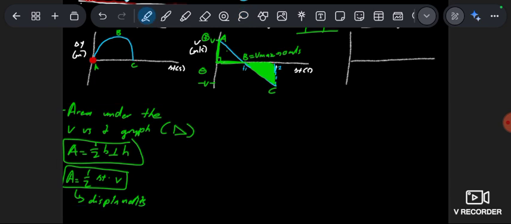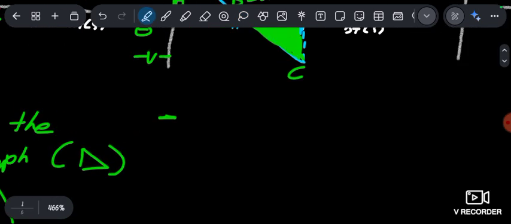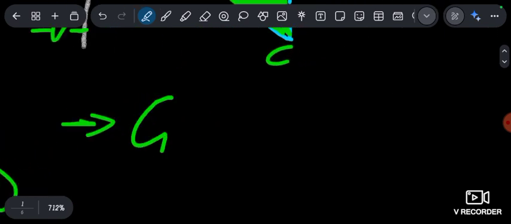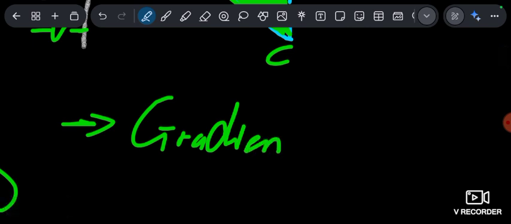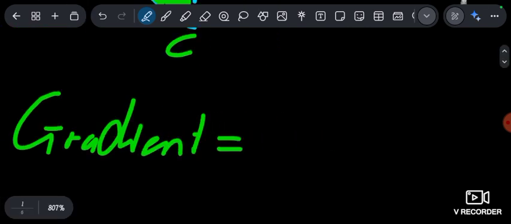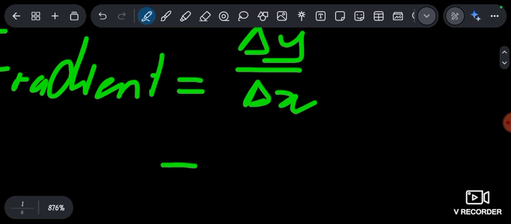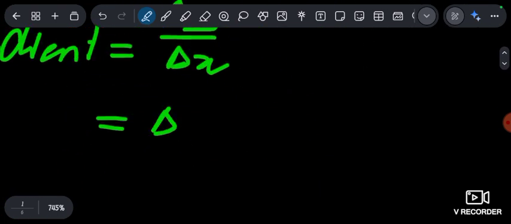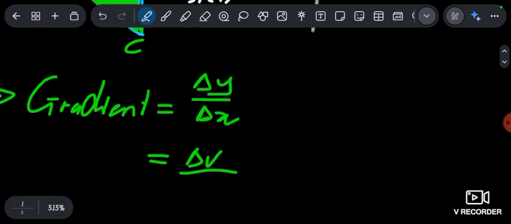We'll show VPM, because we are not leaving any stone unturned. Now, what you must look at is that the gradient in any graph is just what? The change in y over change in x. Now, what is our y? Our y is v, so we can see that our change in v. What is our x? Our x is time, right?